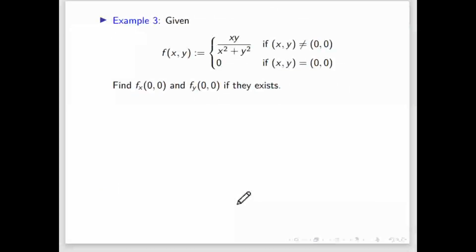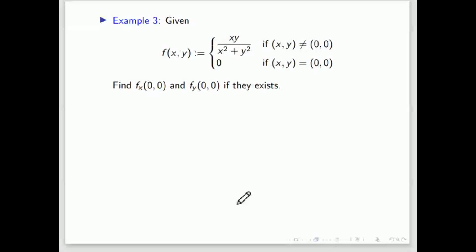Now what about this? What is the value of the partial derivative in this case? The first question is, is this function continuous or not? No, sir. By the path test, if you take y equal to mx, this function is not continuous. By sequences also it is not continuous.